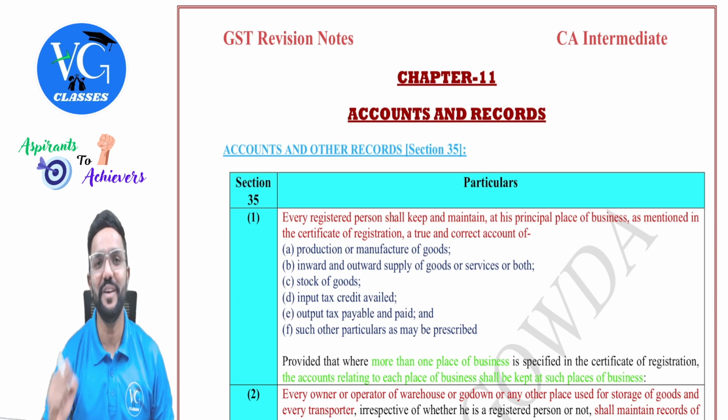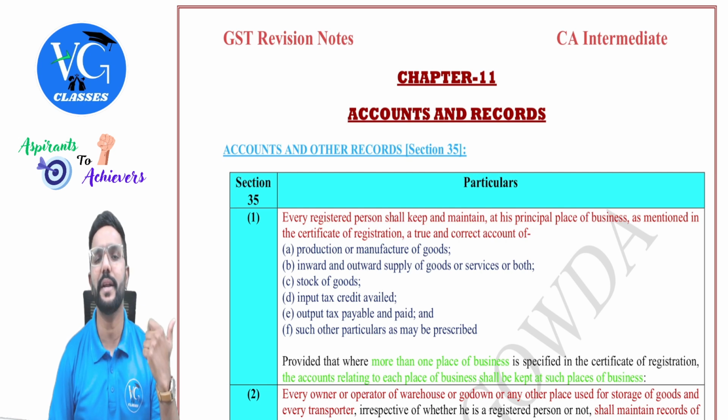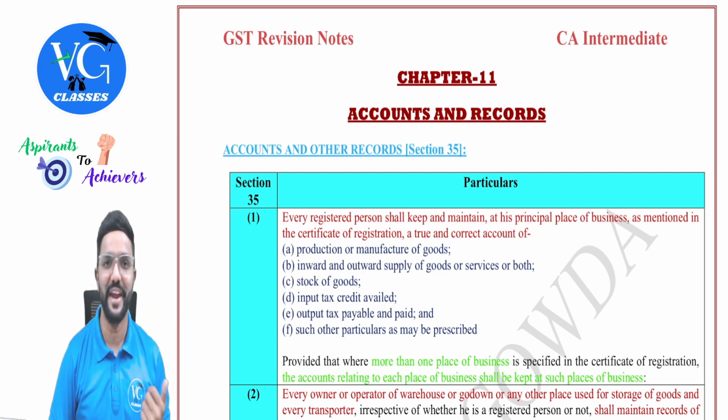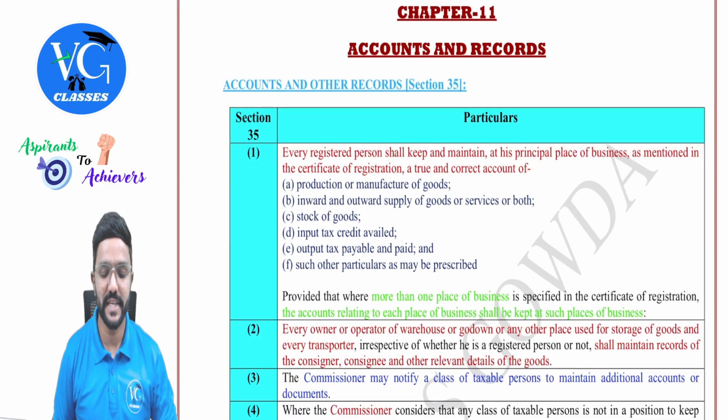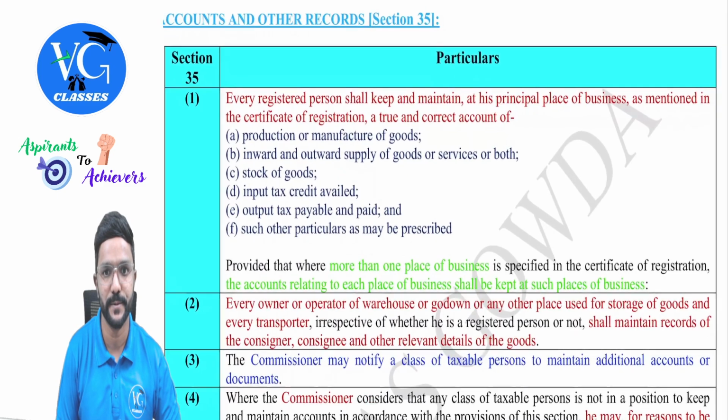Yes, students, now we will revise the topic of accounts and records as given in section 35 and 36 of the CGST Act, where it is mentioned who should maintain the accounts and records under GST, what all records they have to maintain, where they have to maintain, and also how long they have to maintain. So, first we will see section 35, then we will go and understand section 36, guys.